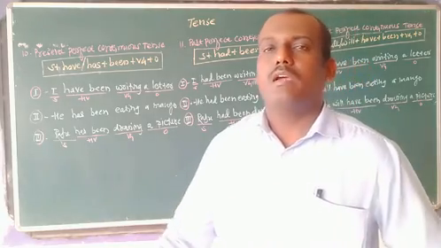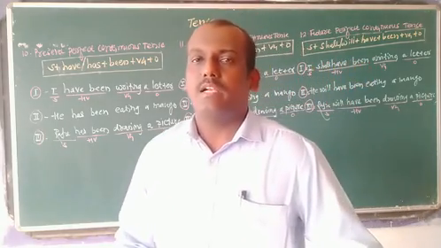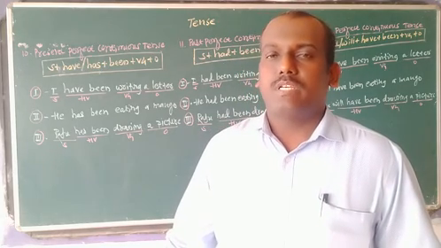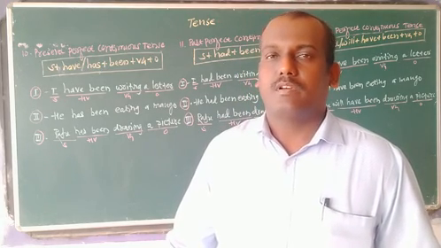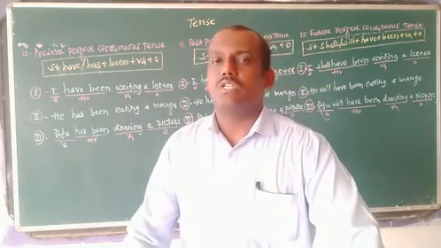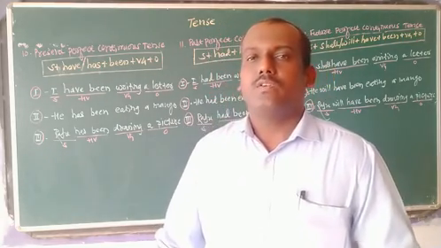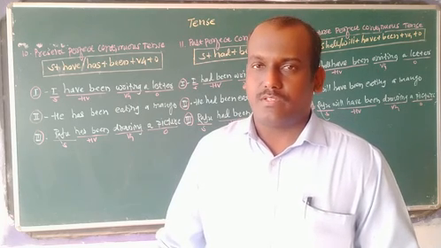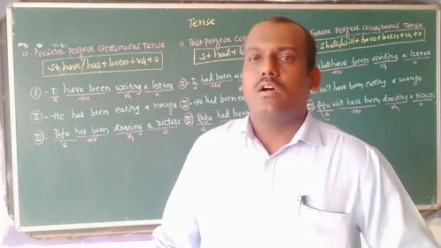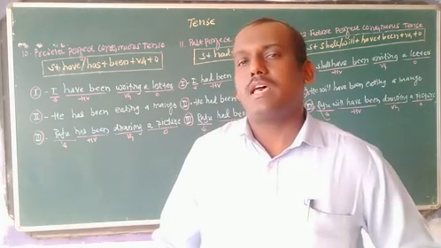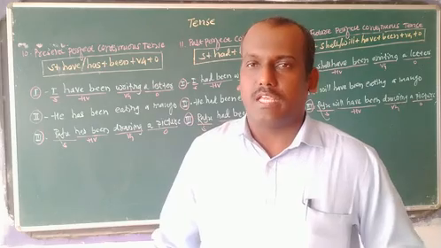If we are thinking about present tense, then I told you about helping verbs. We must remember helping verbs. Already all these things I have cleared for you. Helping verbs and structure, then it's very easy to understand this particular tense. So I have, we have, you have, he has, she has, it has, they have.